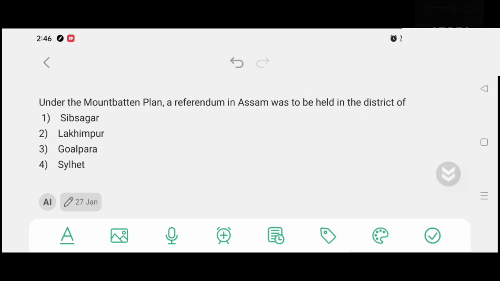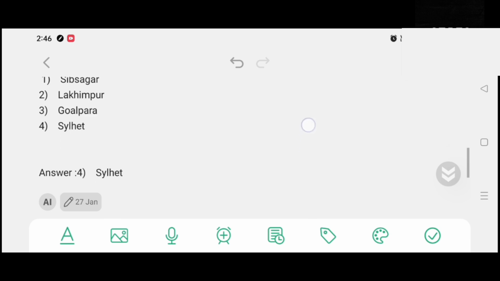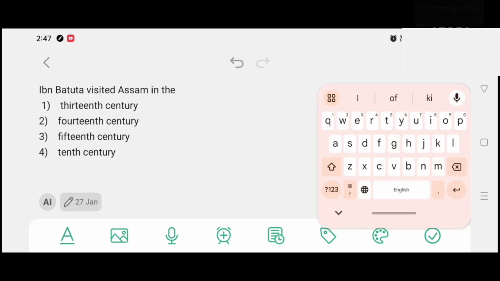Under the Mountbatten Plan, a referendum in Assam was to be held in the district of option number 1, Shivsagar. Option number 2, Lakhimpur. Option number 3, Gwalfara. Option number 4, Sylhet. And the correct answer is option number 4, Sylhet.